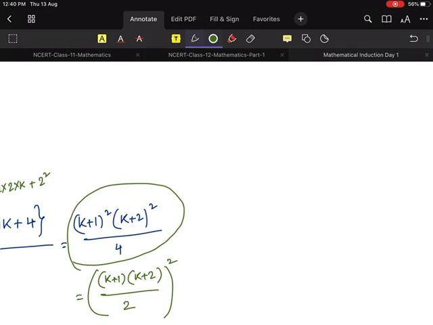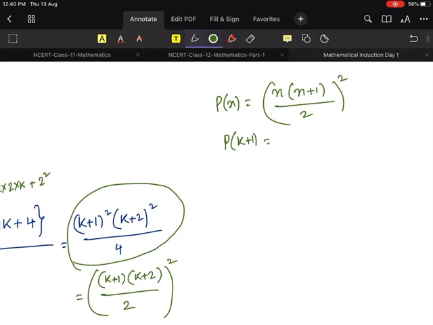My formula for n was n into n plus 1 by 2 whole square, right? Yes or no? Yes. This one was Pn. Now we have to find P of k plus 1, and on the left hand side this one we got.